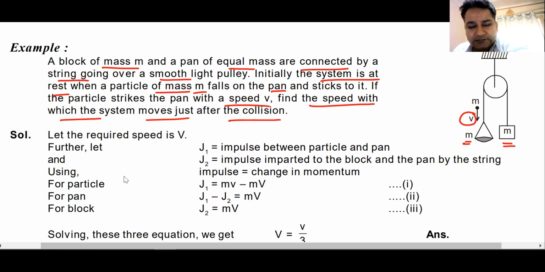How will you do this? Anyone has any idea? Would like to say anything about this question? Okay. No one has any idea? Shall I do it for you?